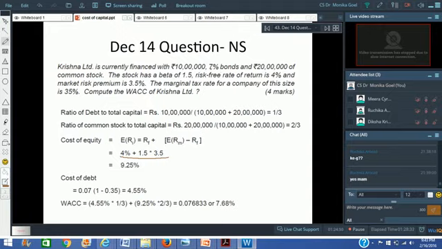Cost of debt is not a problem. 7% bonds, right, of rupees 1 lakh and the rate of tax is 35%. So, 7 multiplied by 1 minus 0.35 is equal to 4.55. Now, simply multiply the costs with the weights to find out the weighted average cost of capital. Right? So, with this, I think I finish off with cost of capital.